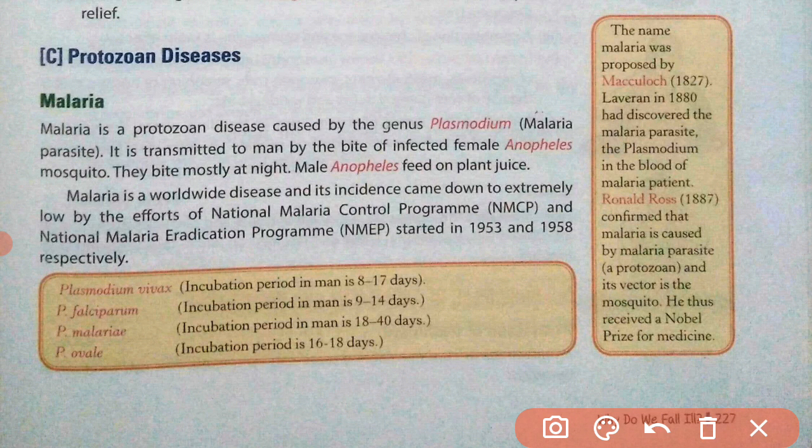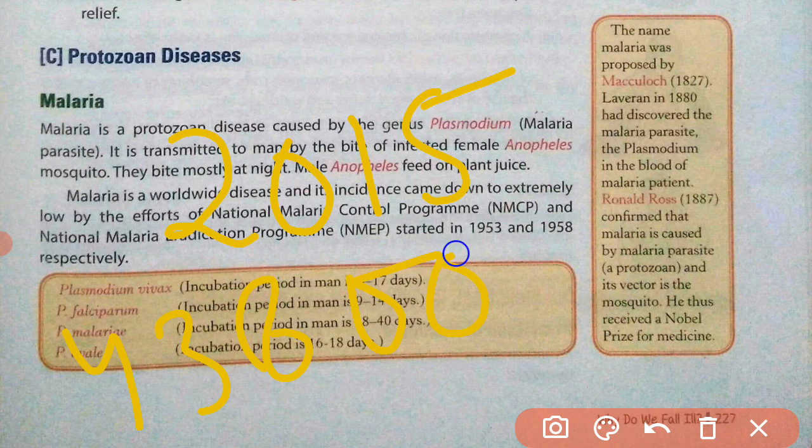Now malaria is a worldwide disease. This disease is distributed throughout the world, and so many people die due to this disease. In 2015, 4,38,000 people died due to malaria.